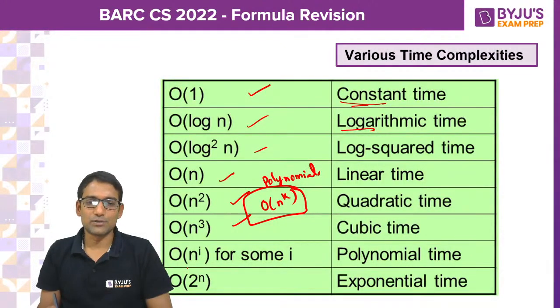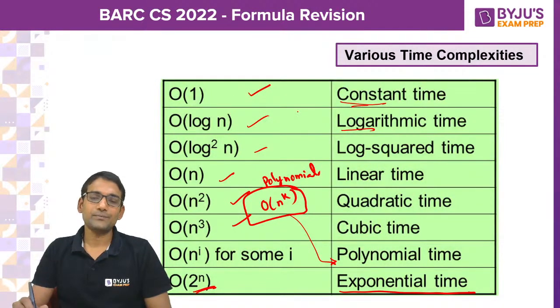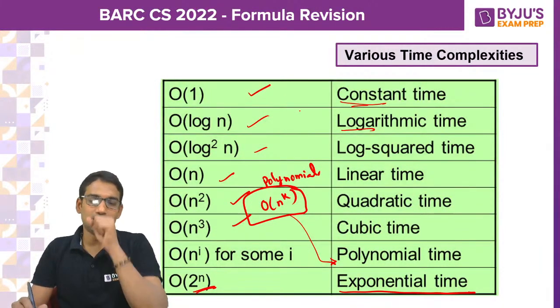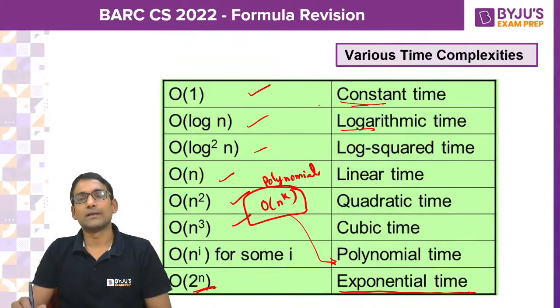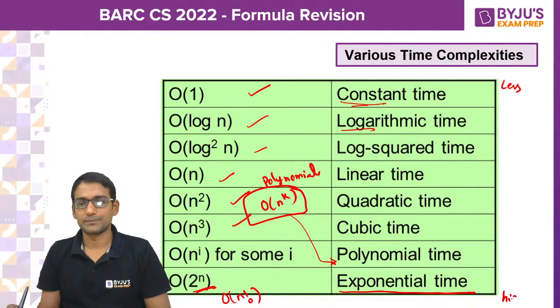And 2 power n you call exponential time complexity. And n factorial also you will have. So which is more, means this is less, and then n factorial is the highest.